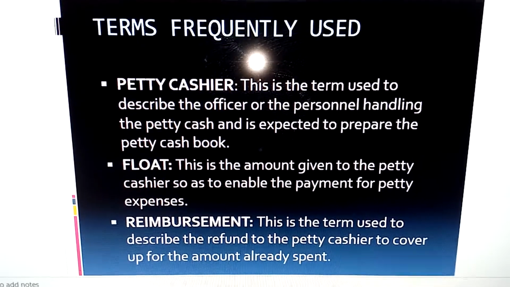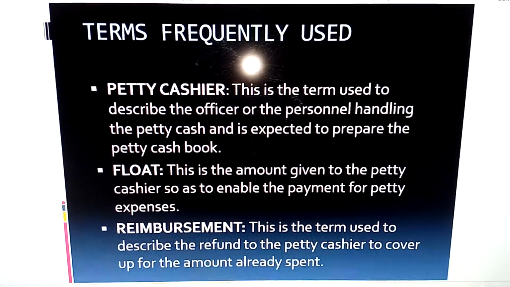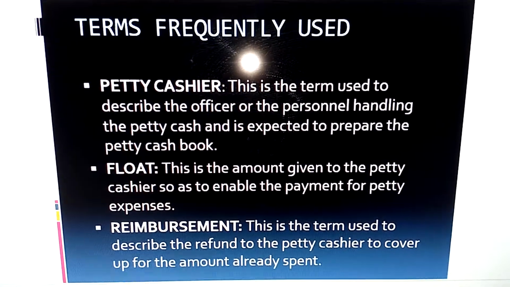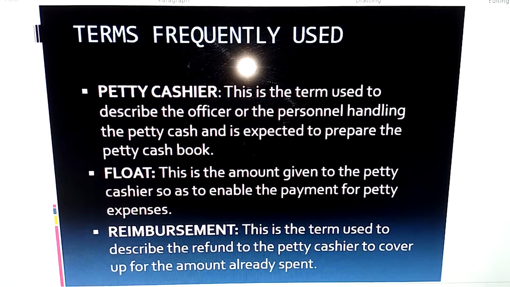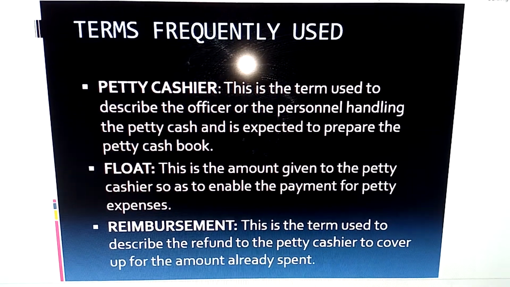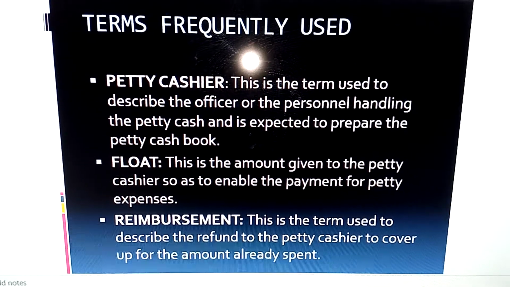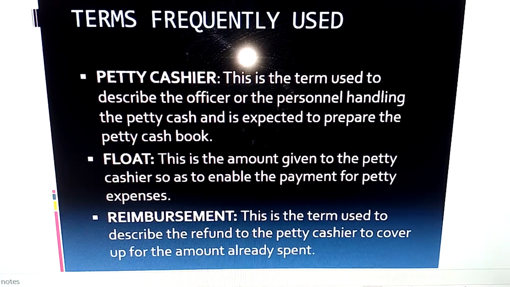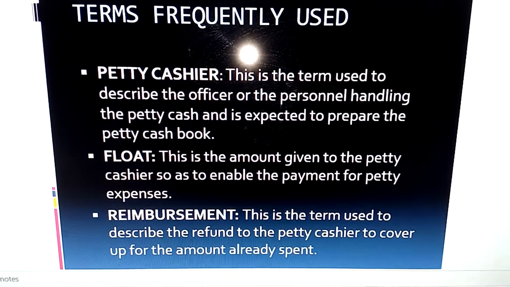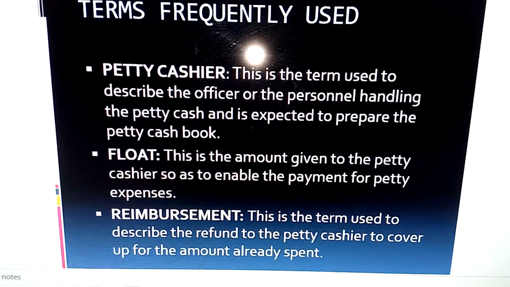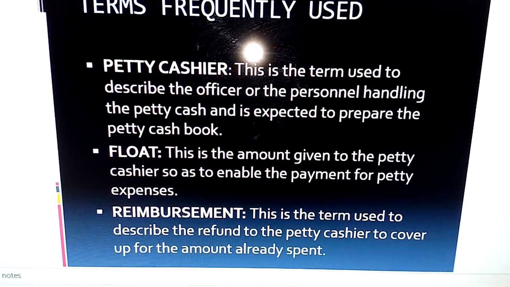For organization B, it might be 200,000. Even for some organizations, it might be 1 million. But understand that the amount that is given to the petty cashier to be able to pay for petty expenses is called float. The next one is called reimbursement.